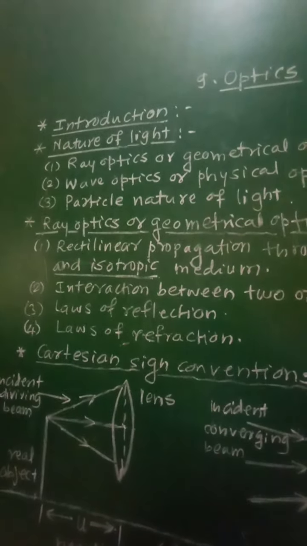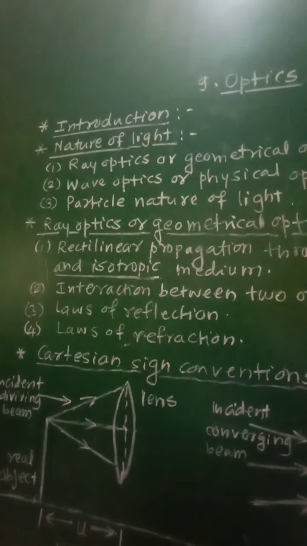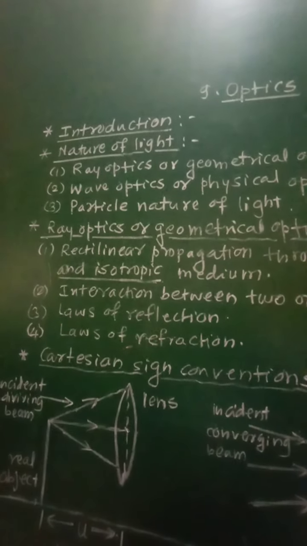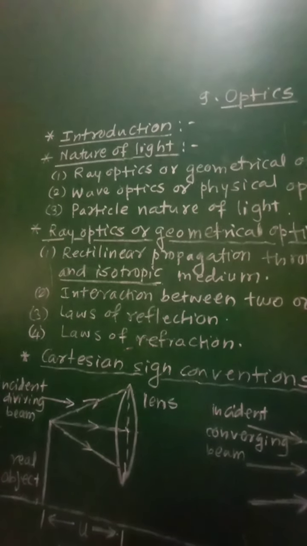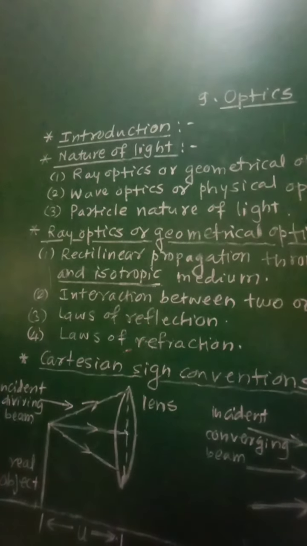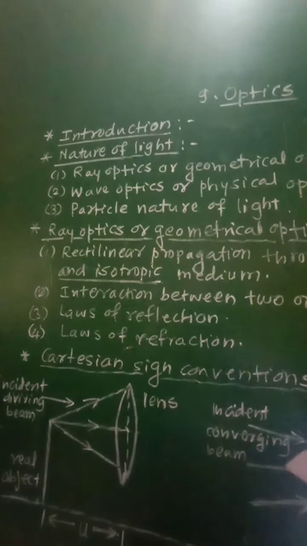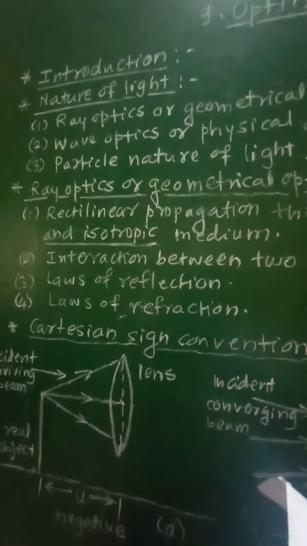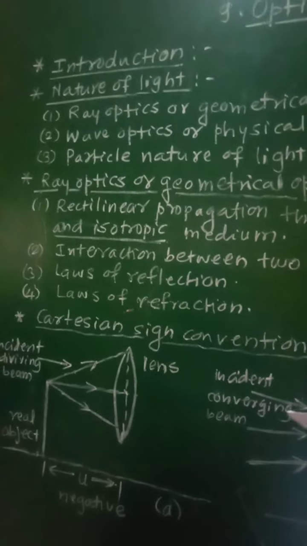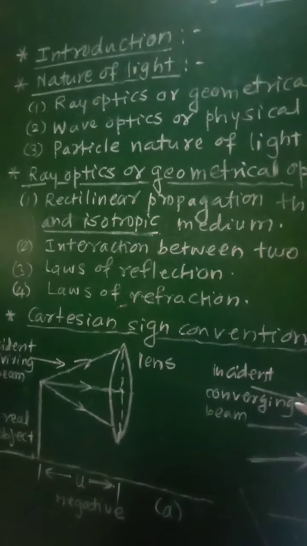Phenomena of light such as photoelectric effect, Compton effect, emission of spectral lines cannot be explained by wave theory. For such phenomena, we have to use the quantum nature of light.